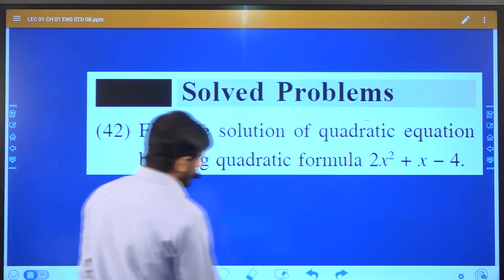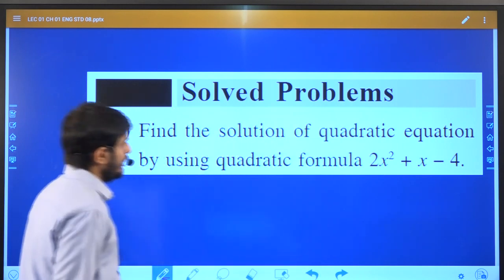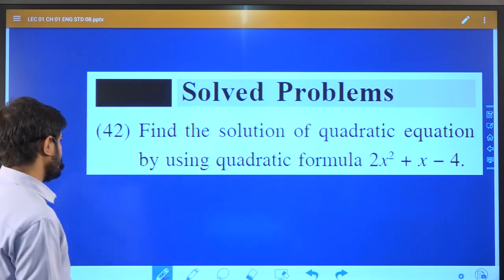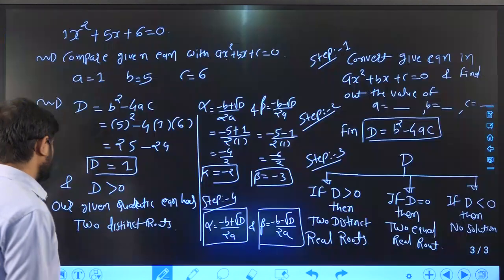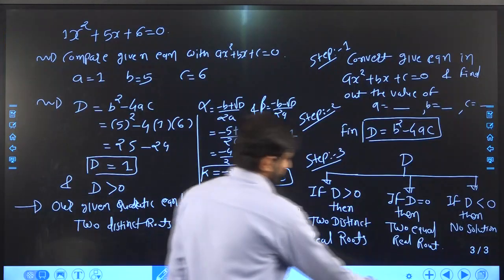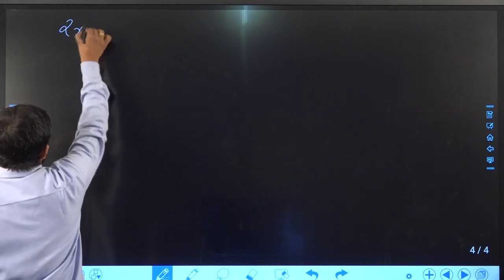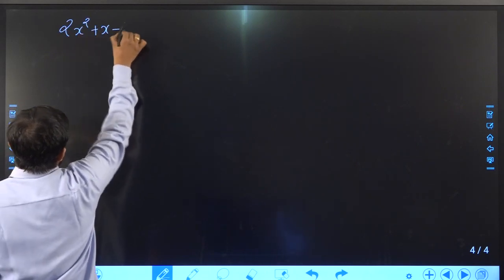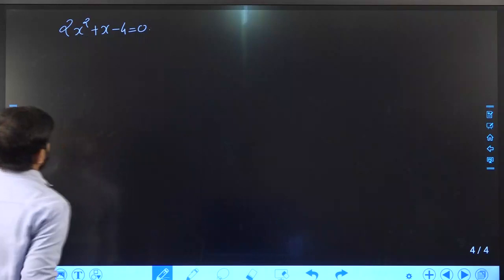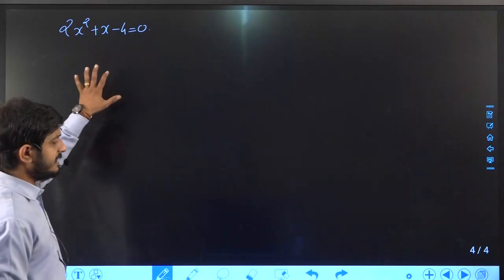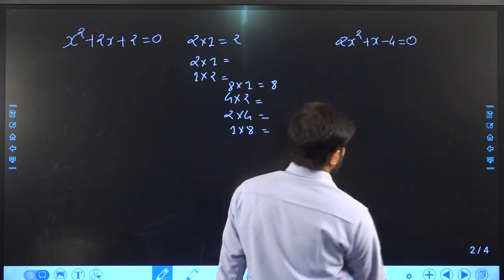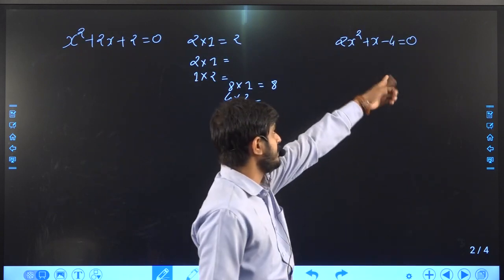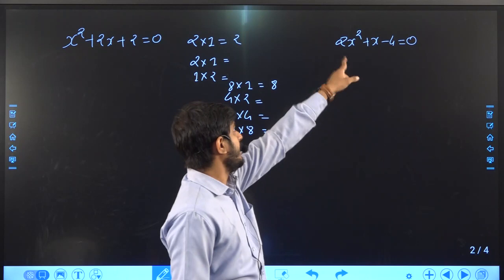See, find the solution of the quadratic equation 2x square plus x minus 4 by using the quadratic formula. The equation is 2x square plus x minus 4 is equal to 0. By using the factorization method, you cannot get your answer. Here 2x square plus x minus 4 is there. 4 and 2, 8.